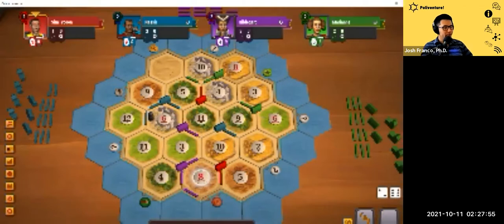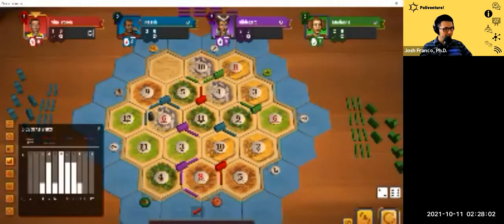The dice statistics. Okay, so it's my turn. I can take a moment to take a break and look at the dice statistics.